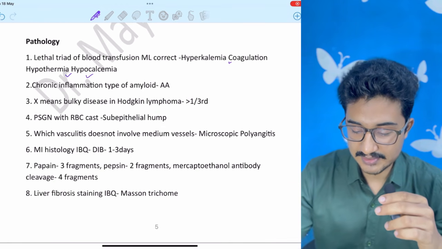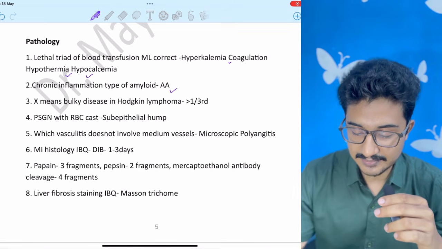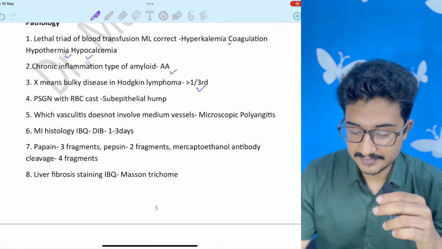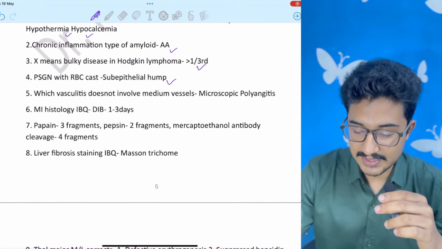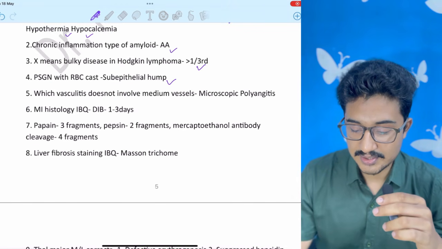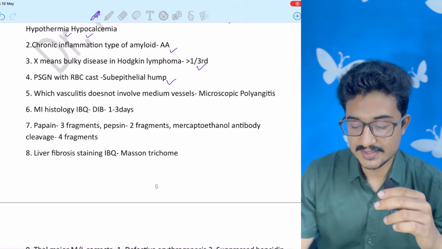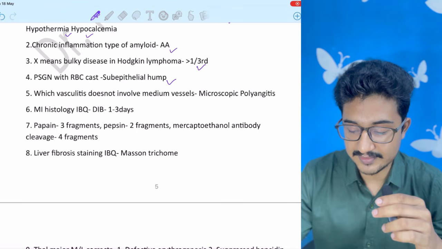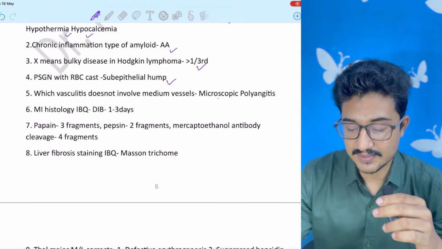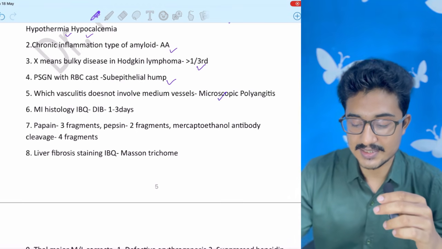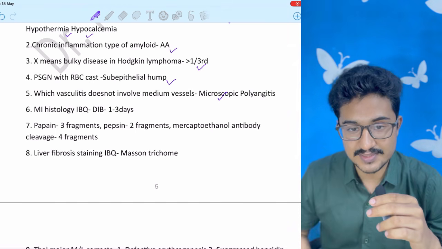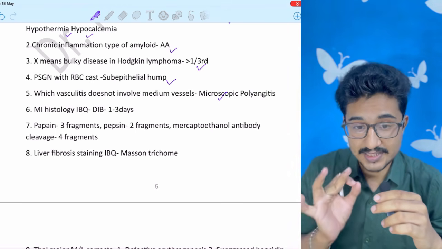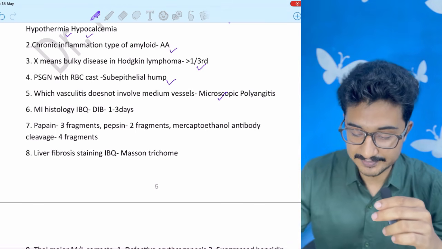Chronic inflammation, which type of amyloid? AA. X means bulky disease in Hodgkin's lymphoma, more than one third. PSGN and subepithelial humps, which does not involve medium vessels. The microscopic polyangiitis is the correct answer. Many recalls have given it wrong, that which vasculitis involves the medium vessel. It was which does not involve the medium vessels. The answer is microscopic polyangiitis because microscopic, that means microscopic vessels it is affecting.